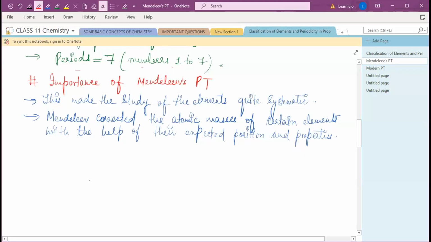In the sense that if the properties of one element in a particular group are known, then those of others can be predicted.